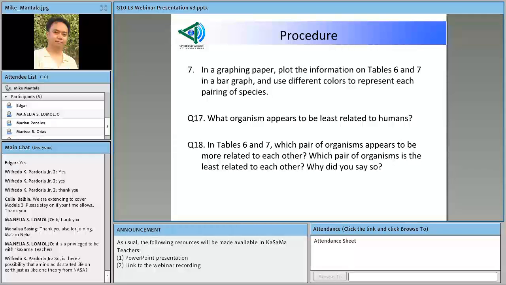And then in question 18, pairs of organisms that appear to be more related would be dalawa, of course, kasi pair, fruit fly and screwworm. For letter A. Okay. And then pairs which are least related to each other. Ano ang least related? They will find out na fruit fly at saka wheat. Kasi po 47 din ang difference nila sa amino acid.